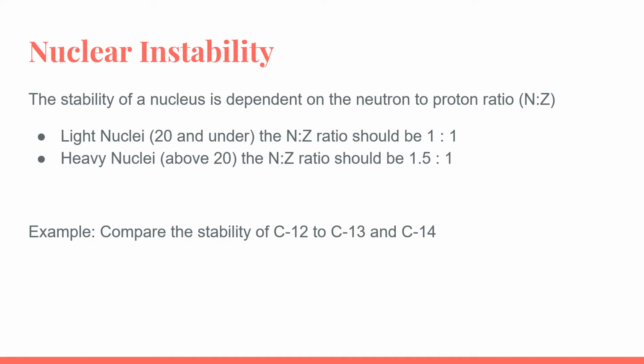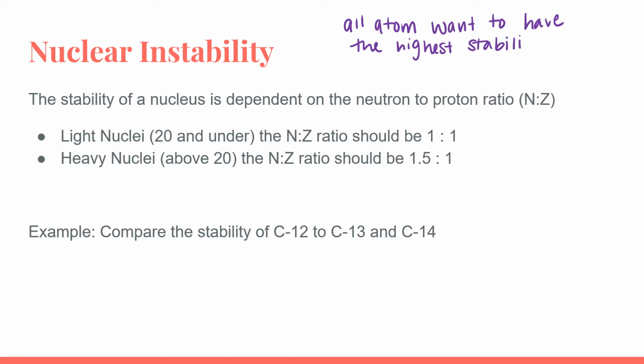Before we take a look at what the 3 types of radioactive emissions are, let's look at why atoms go through these radioactive emissions. So all atoms want to be stable. That is the goal of an atom's nucleus. So all atoms want to have the highest stability they can. So when atoms are not stable, they are going to go through radioactive decay to try and increase their stability.